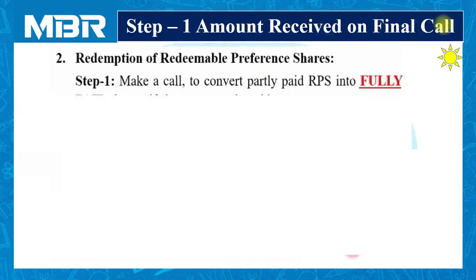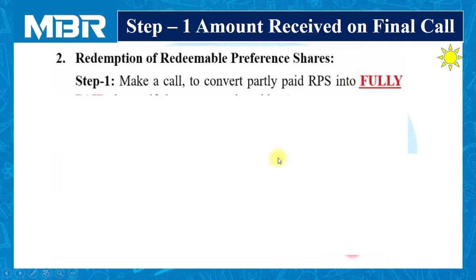Right from the first lecture of the chapter, I am discussing with you that as per the provisions of section 55 of the Companies Act 2013, it is not possible for the company to redeem partly paid RPS. So obviously, if the shares are partly paid up, we have to make them fully paid up by making a final call.